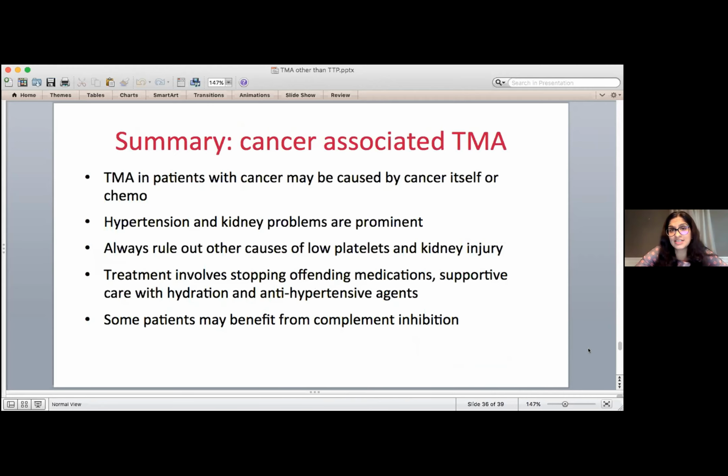So in summary, in the situation of cancer and TMA, it could be either due to cancer or due to the treatment for cancer. Blood pressure and kidney problems are the most prominent. Always need to rule out other causes of low platelets and kidney problems. And the treatment really depends on whether you can stop the chemo drug, whether we can support the patient adequately, and whether there are other treatments to offer.